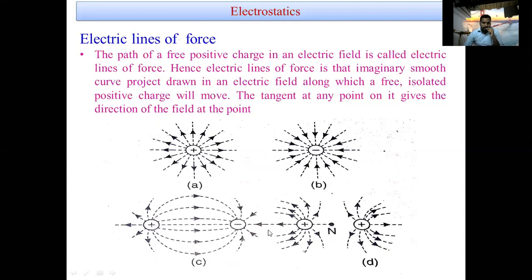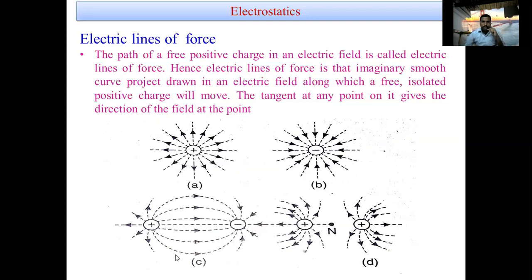Now, two positive charges are separated by a distance. Having like charges, between these two charges there is a repulsion force. The point n is a point between the two positive charges. At that point, there are no electric lines of force, which means that n is a neutral point.